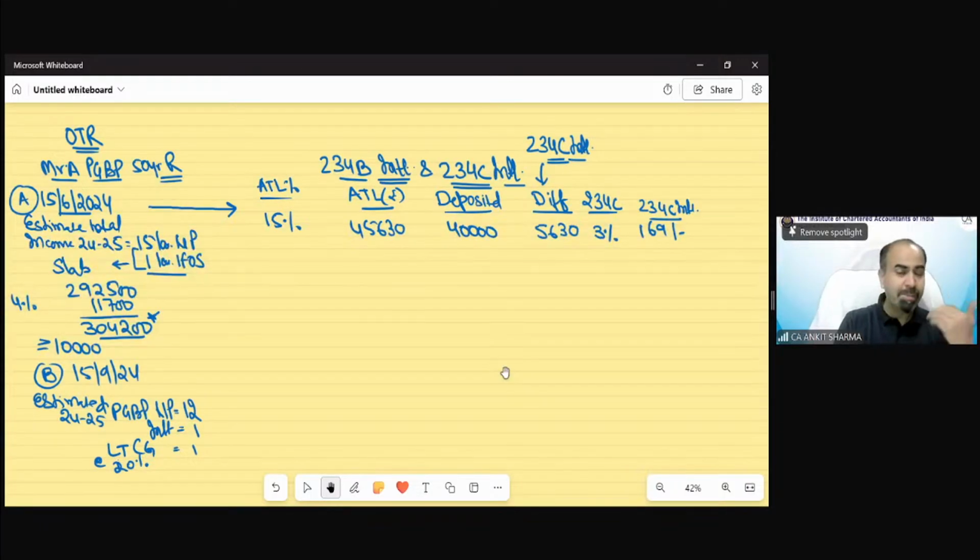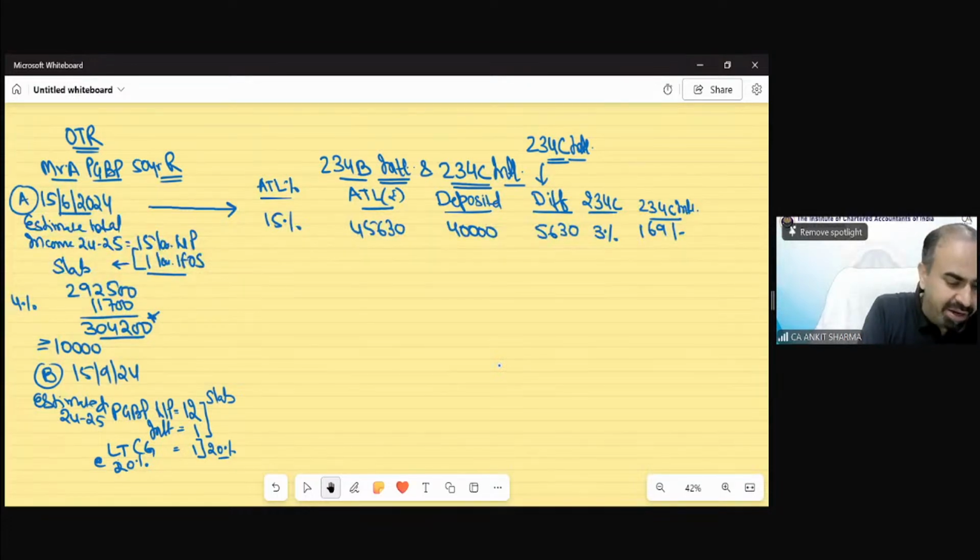So now my estimated tax will change. Upon this value, I have to calculate tax as per slab rate. And on this long-term capital gain, I have to apply 20% tax rate. So upon 13 lakh, I will calculate tax. That would be 2,02,500.